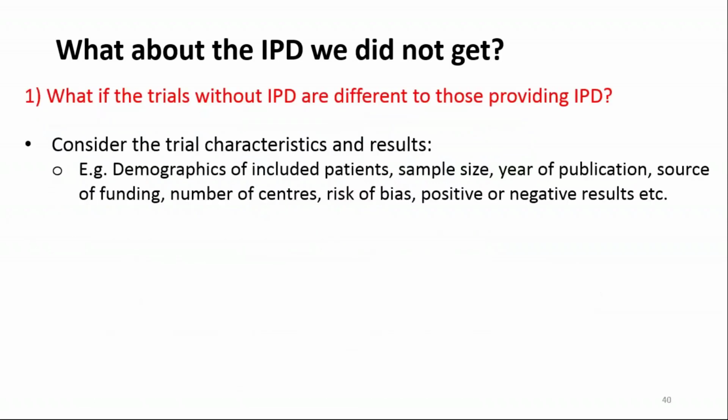So considering the first question, are the trials without IPD different to those providing IPD? We can consider trial characteristics and results such as demographics, sample size, publication year, funding, centres, bias, positive or negative results, and so on.